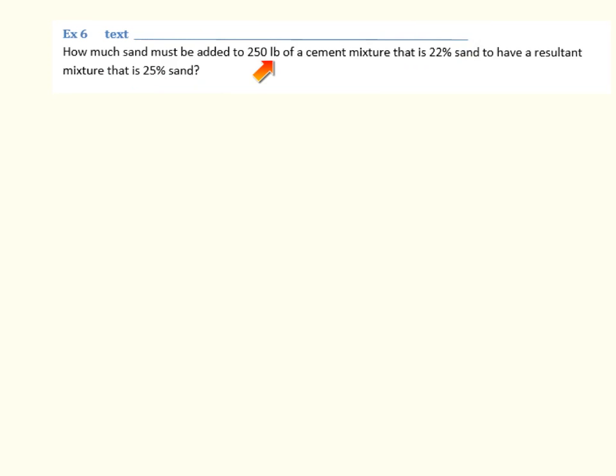So that's what we're starting off with. We're starting off with 250 pounds of a certain cement mixture. So how are we going to do this? Well, I'm going to start off with a picture. So we've got 250 pounds of some kind of a mixture. It's 22% sand to begin with, so let's make a note of that. And I'm going to add to this some volume of sand.